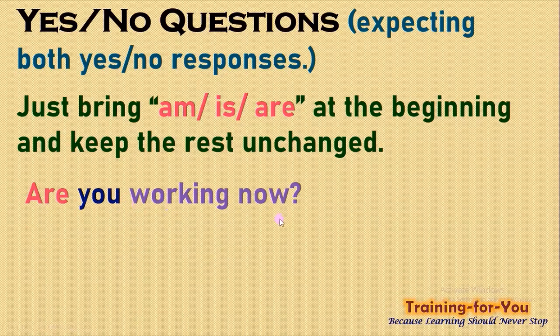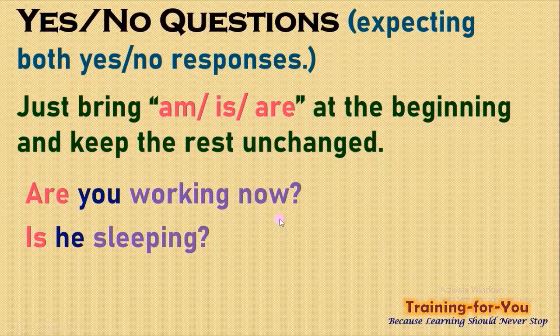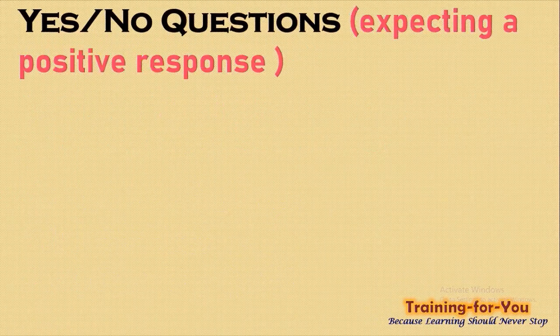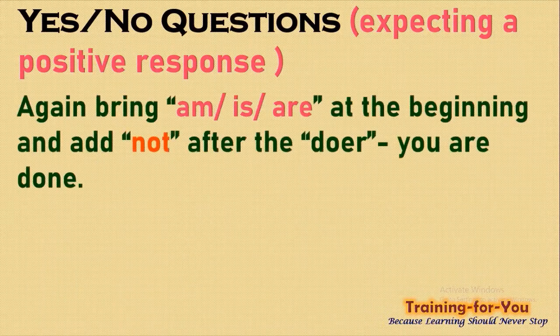this: Are you walking now? Is he sleeping? Am I disturbing you? Like this. Yes, no questions expecting a positive response, almost same. So again bring am, is, are at the beginning, but in this case we need to add not after the doer. The rest will remain same.